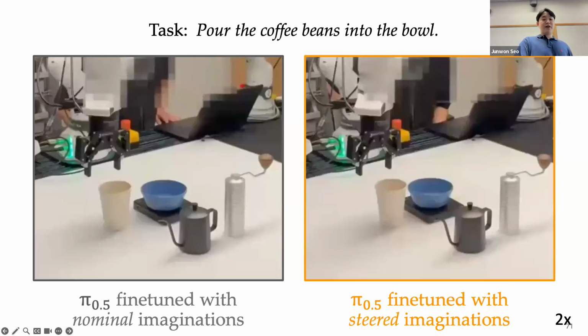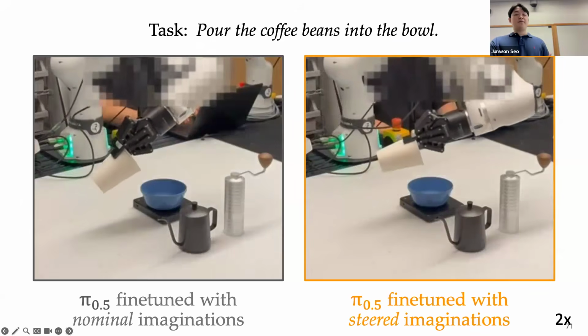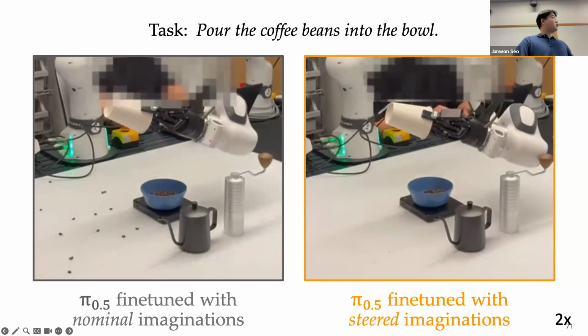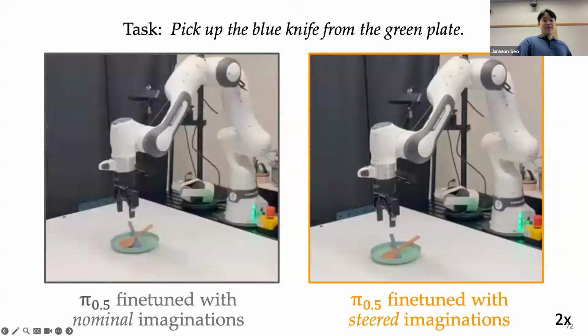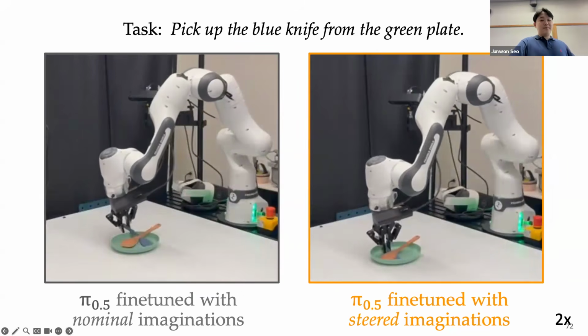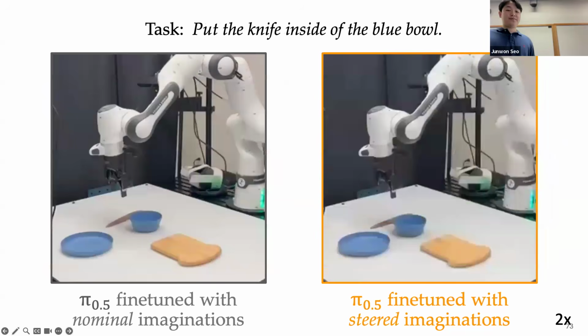Here, the robust policy moves the cup closer to the center and keeps it at a lower height, preventing the beans from spilling. In contrast, the policy fine-tuned with nominal imaginations causes a spill. Here, the task is to pick up the bottom blue utensil from a stack, and the robust policy actually tilts while picking it up and lifting, preventing the top red utensil from falling outside the green plate.